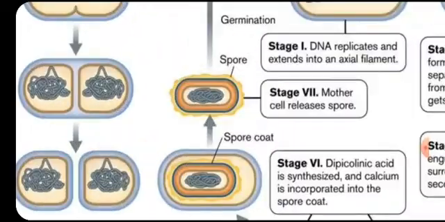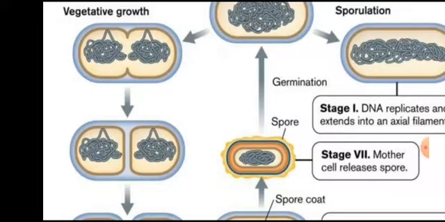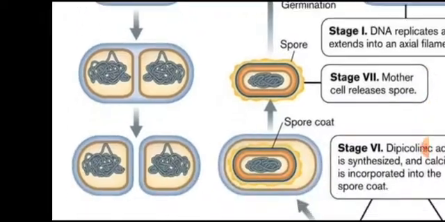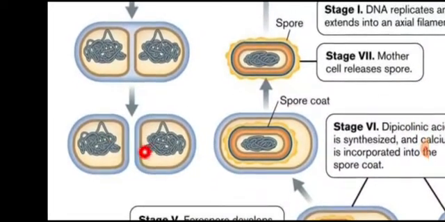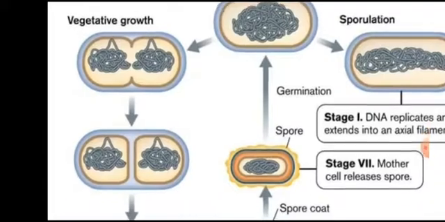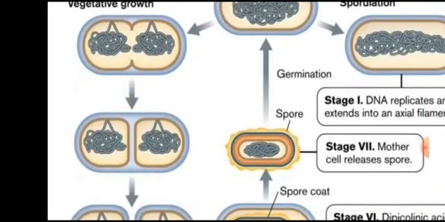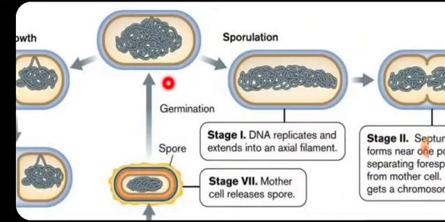This is the method of reproduction we can see here. This is the bacterial cell which divides by binary fission. This is binary fission in which two cells are formed. This is the method of reproduction. We call it vegetative growth. Whereas the other mode is where this vegetative cell undergoes sporulation. Activation of sporulation is due to its exposure to unfavorable environmental conditions. So that activates this bacterial cell to undergo sporulation.